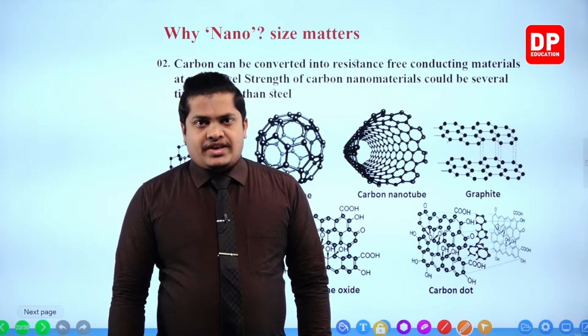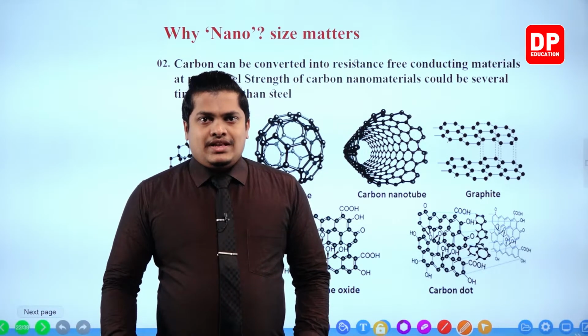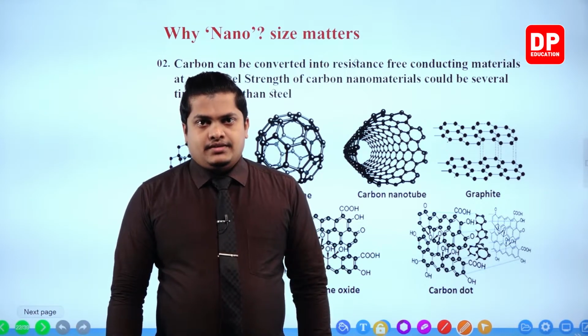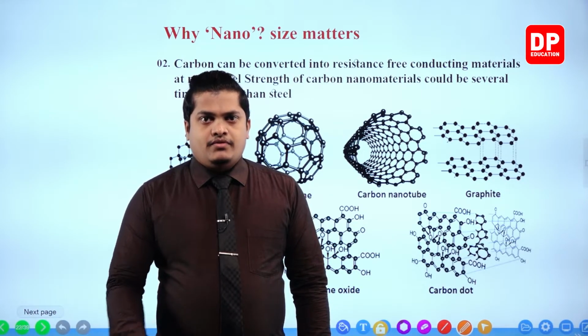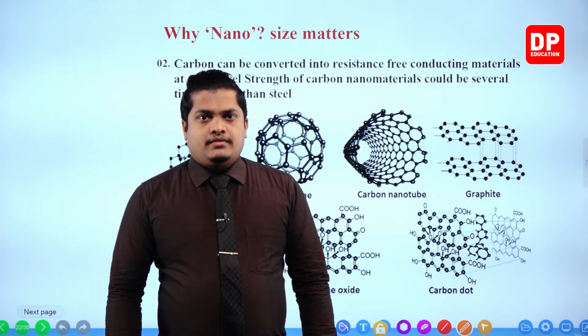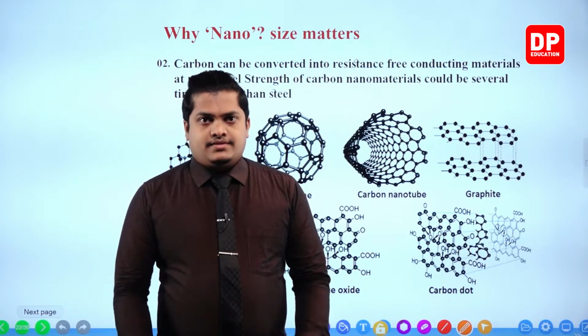When the resistance is very high, what will happen? A very small amount of electrical charge flows through the material.